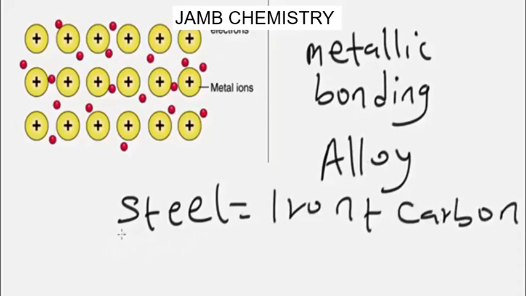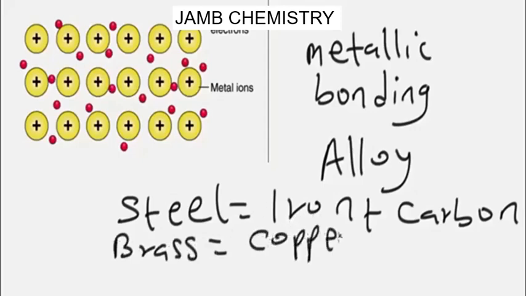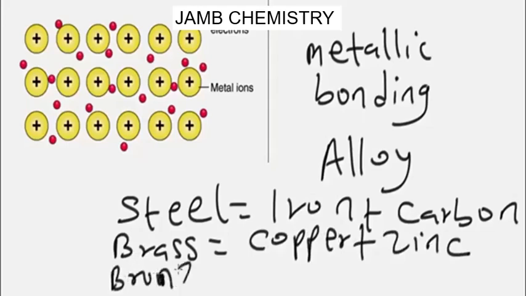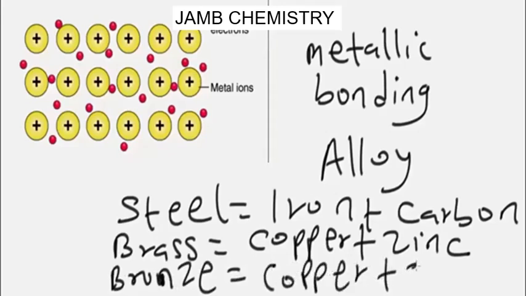Another typical example is brass. Brass is an alloy of copper and zinc. Copper plus zinc. Another typical example is bronze. Bronze is an alloy of copper and tin. And the rest of them, we have other alloys. So basically an alloy is a combination of two or more metals. So take note of this. This is basic information you have to know about metallic bonding.